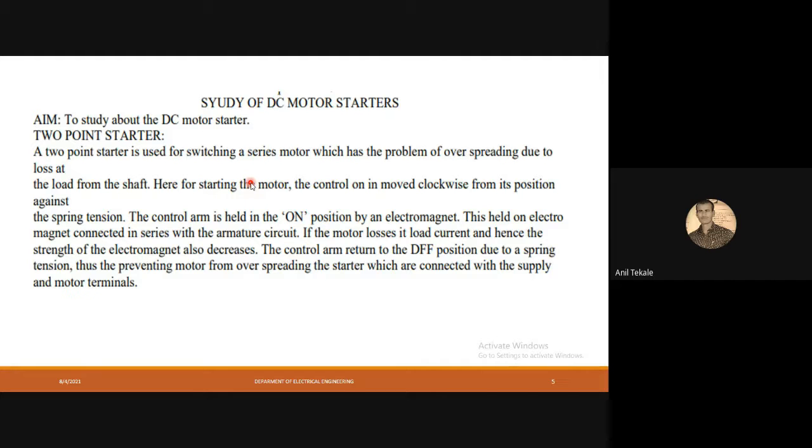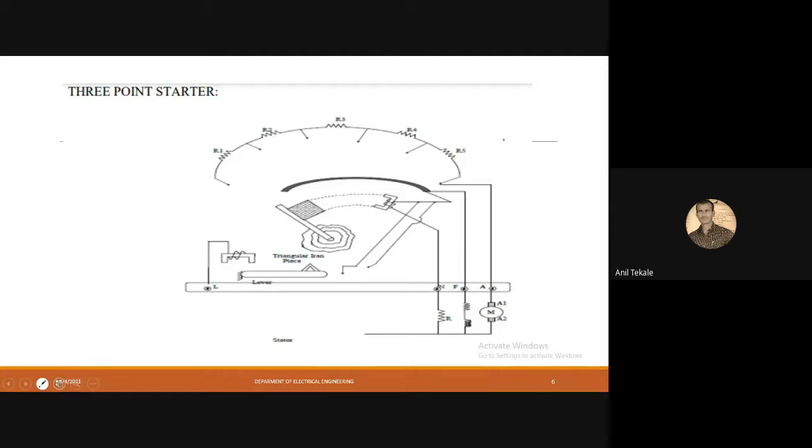Due to that spreading current issue, the 2-point starter is not suitable for the DC shunt motor; it is suitable only for the series motor. So we will go for the 3-point starter.